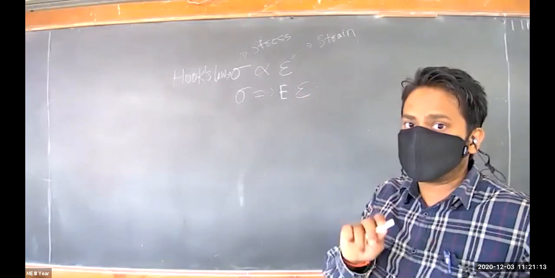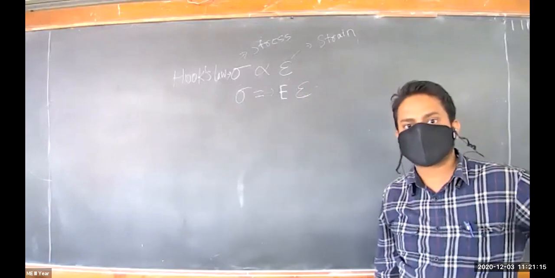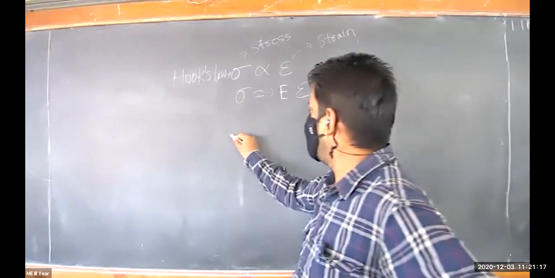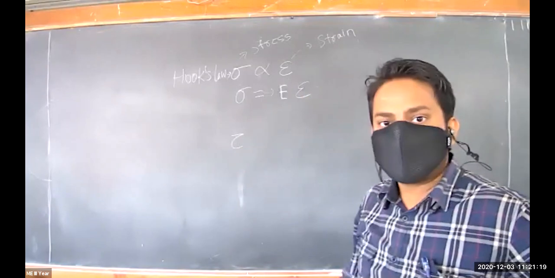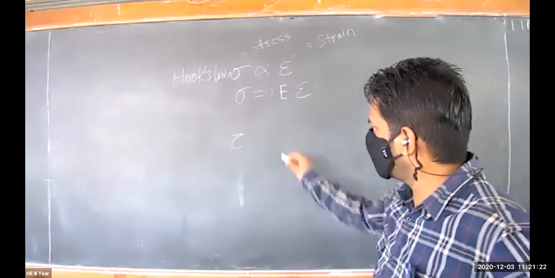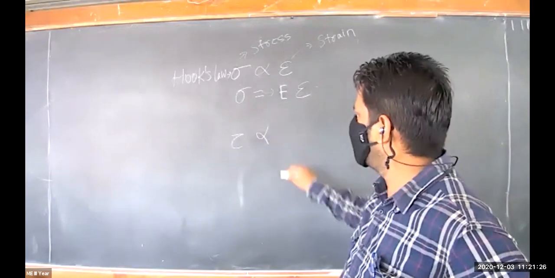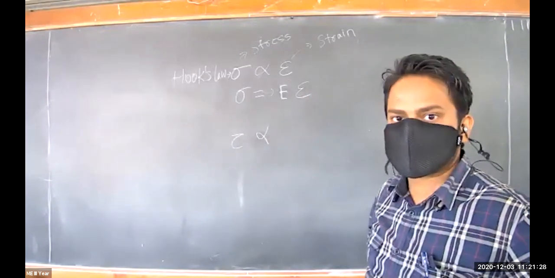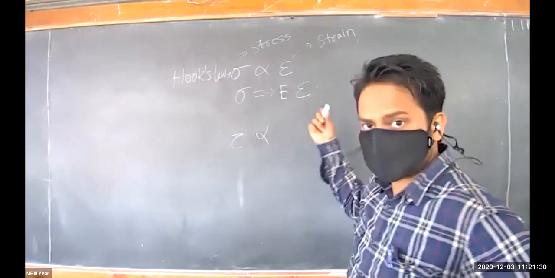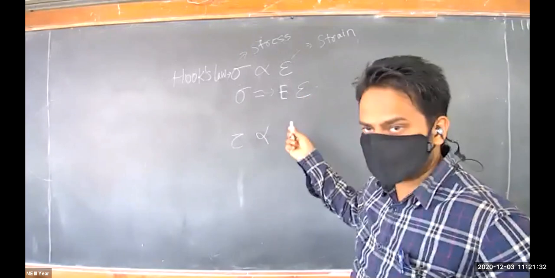But as per Newton's law of viscosity, what is there? Tau. Newton's law of viscosity states shear stress is directly proportional to rate of shear strain, or velocity gradient.